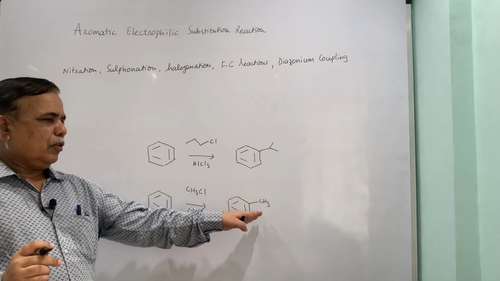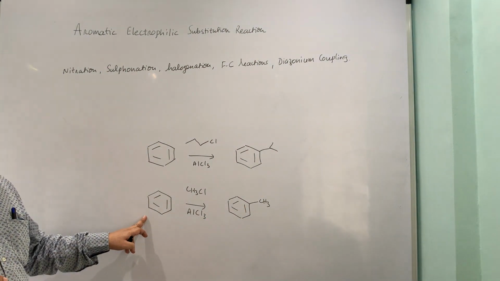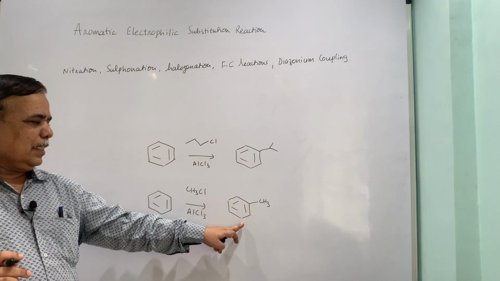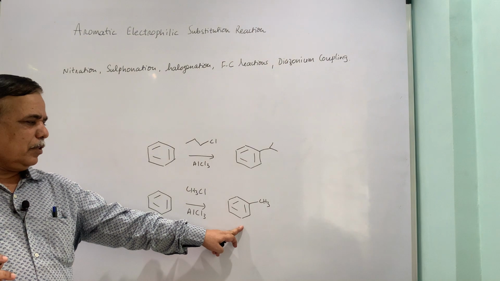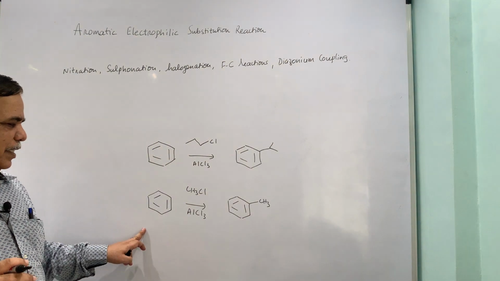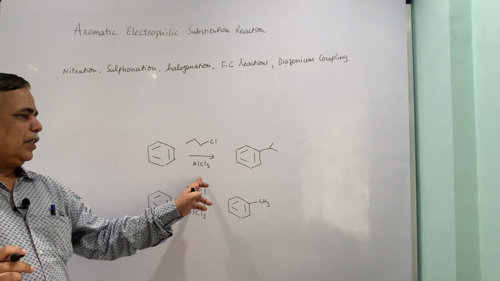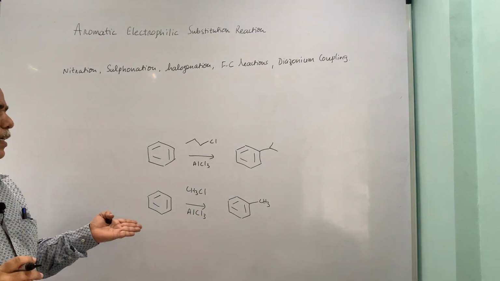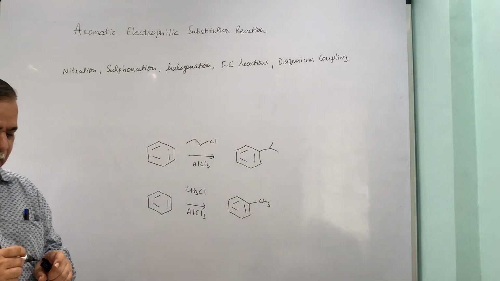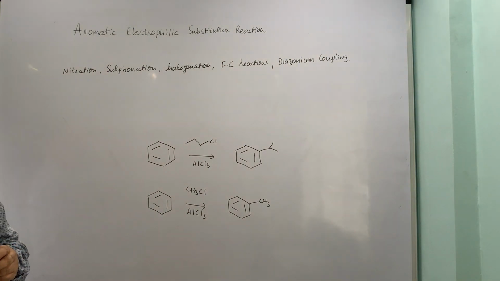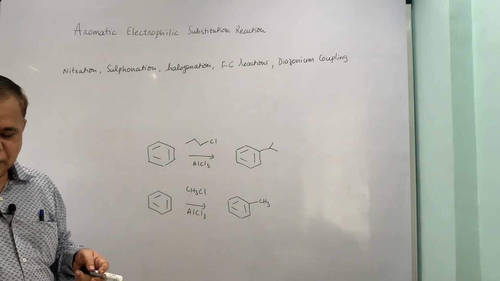Once toluene is formed, this will compete with benzene and this has got more reactivity. We have already seen that this is 24 times more reactive than benzene. So naturally this will take the upper hand. It will react with the electrophile and you will end up with a mixture, and separating the mixture is going to be an added task, and no synthetic organic chemist would like all these things to happen.